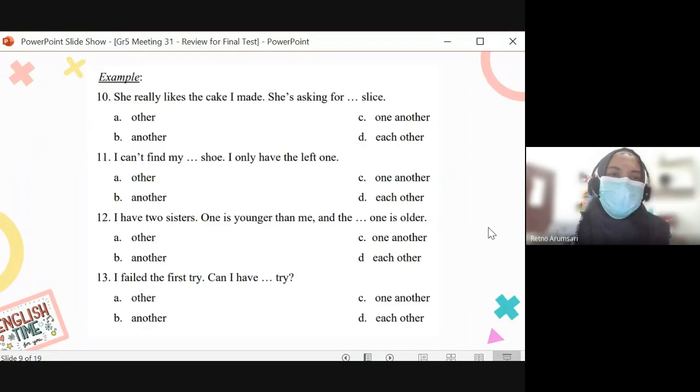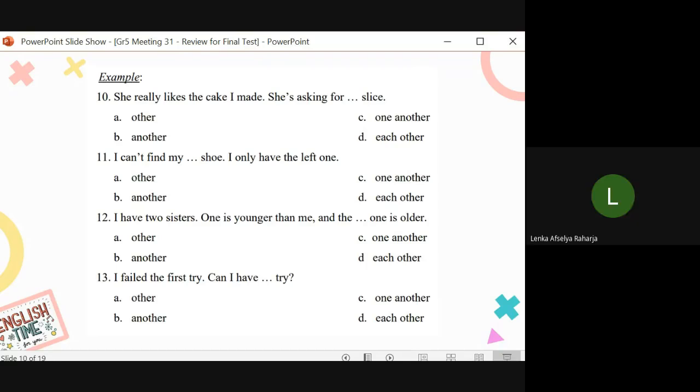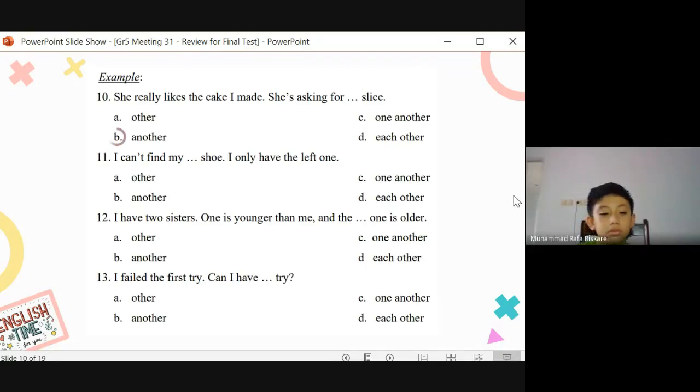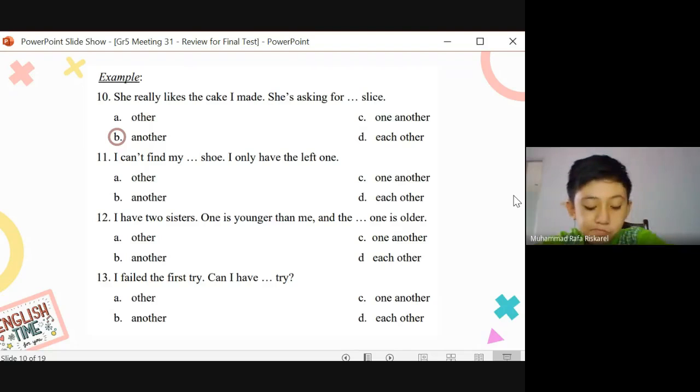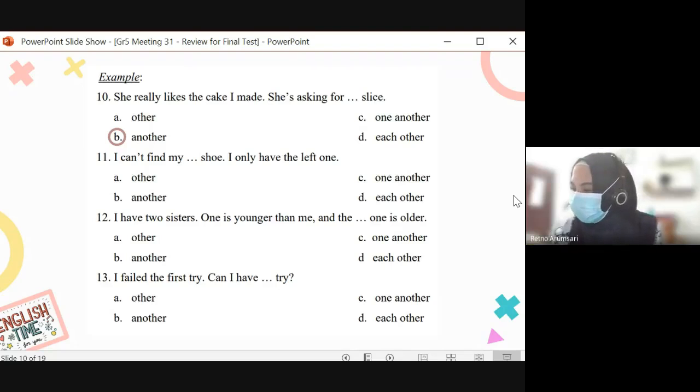Okay. Next example. She really likes the cake I made. She's asking for another. Another slice. One more slice. I want one more slice. Which one? Up to you. Can be the first one, can be the second one, can be the third one, like that. All right.